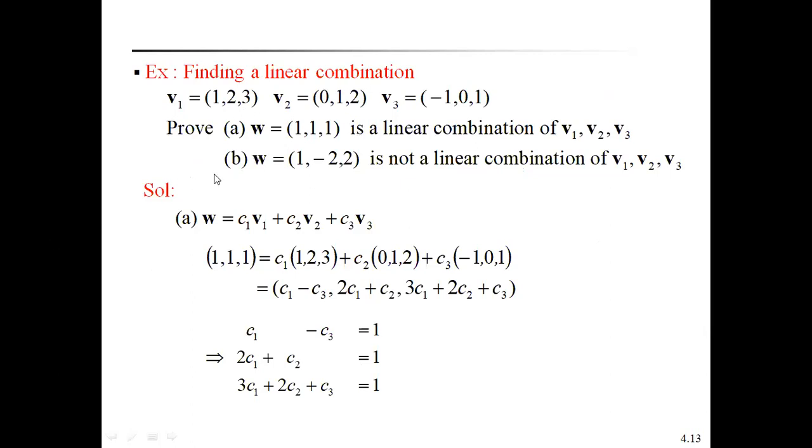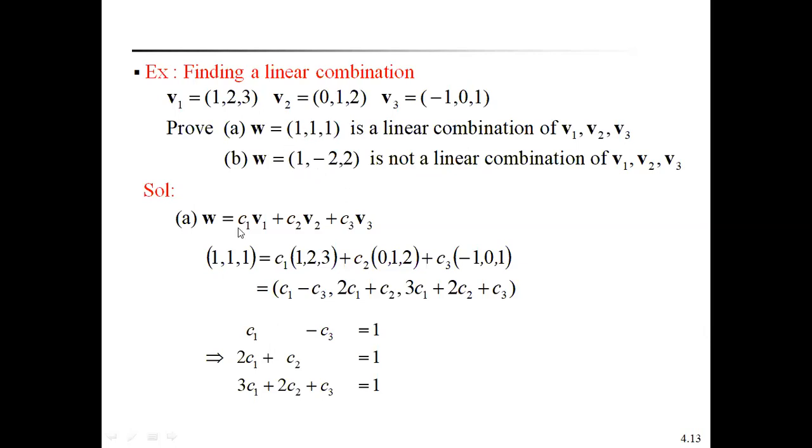One more example I will take: finding the linear combination of the given vectors. V1 is given 1, 2, 3. V2 is given 0, 1, 2. V3 is given -1, 0, 1. Here, first bit, W equal to 1, 1, 1 is a linear combination of V1, V2, V3. Second bit, W equal to 1, -2, 2 is not a linear combination of V1, V2, V3. Sometimes a vector cannot be expressed as a linear combination of V1, V2, V3. That's why that one is also given here.